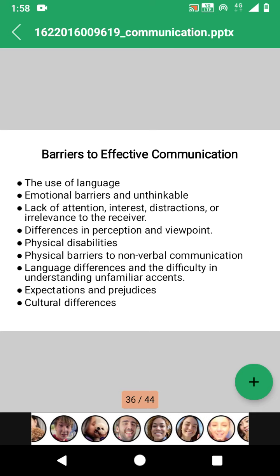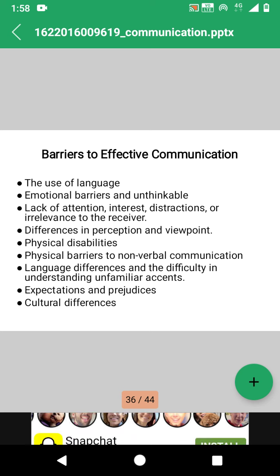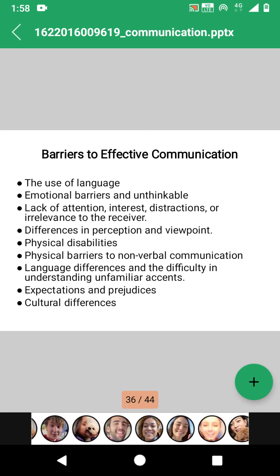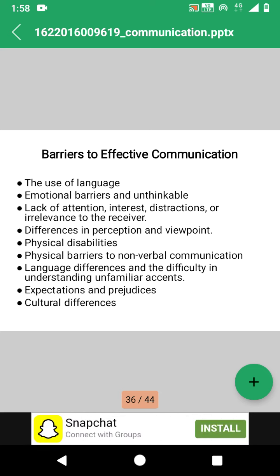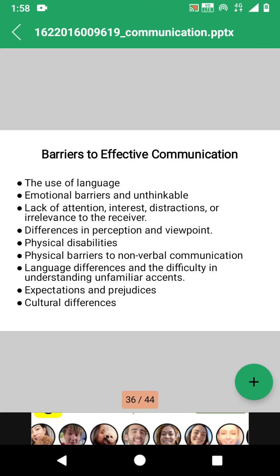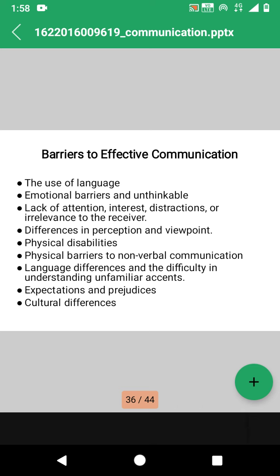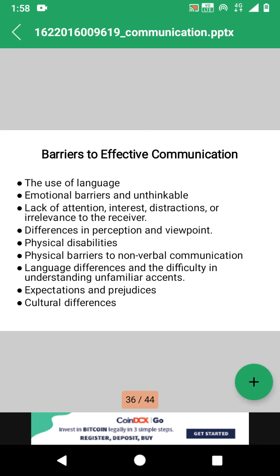Next, language differences and the difficulty in understanding unfamiliar accents. Unfamiliar accents means if we listen to a foreign expert's speech, we may not be able to understand it the first time, so we need to hear it again and again.